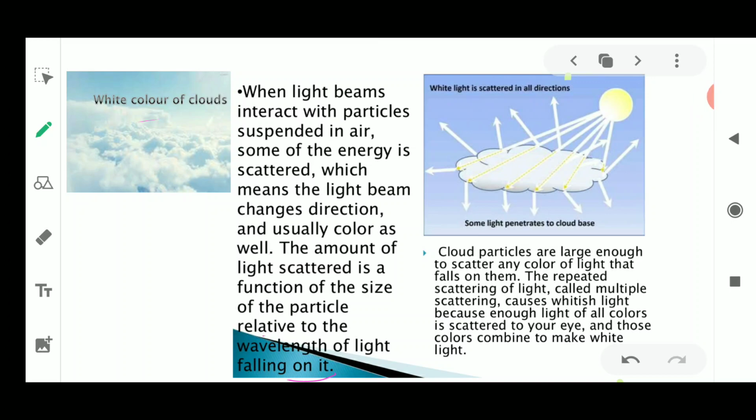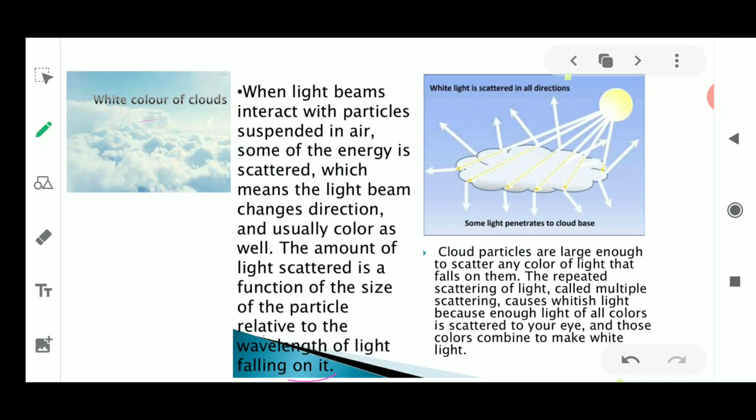Okay, so with this this chapter is also complete, and we have talked about many natural phenomena which are related with the atmospheric refraction. Okay, so with this your human eye and the colorful world is also complete. Now we will start with a new lesson in the next class.